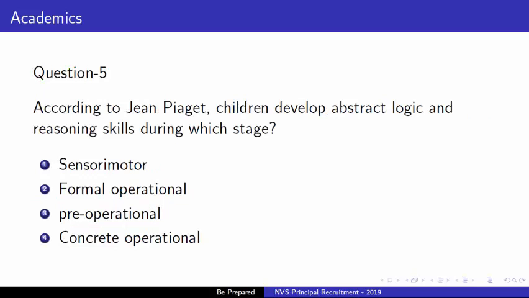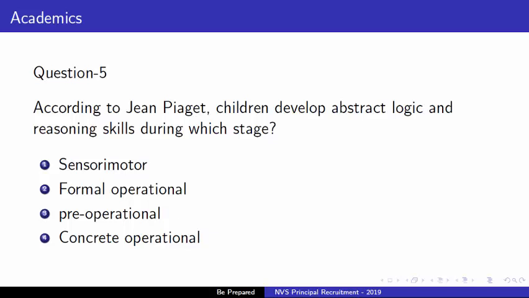Next question is, according to Jean Piaget, children develop abstract logic and reasoning skill during which stage? Options are number 1, sensory motor stage. Second option is formal operational stage. Third option is pre-operational stage, and the last option is concrete operational stage. So I'm going to explain a little bit about all these 4 stages.